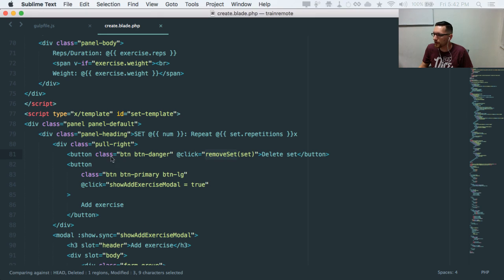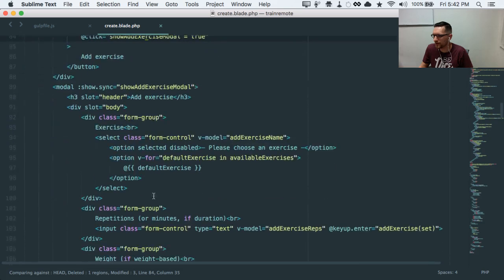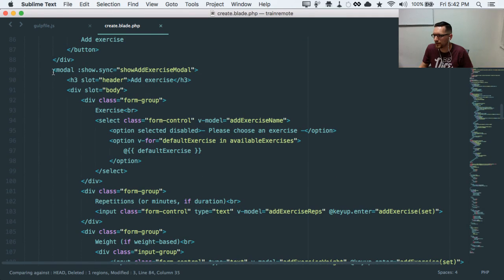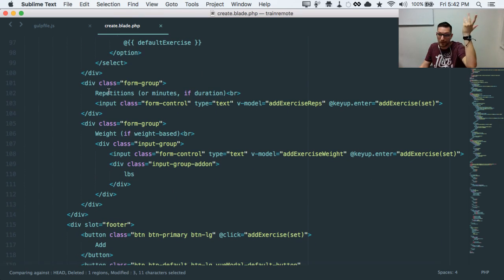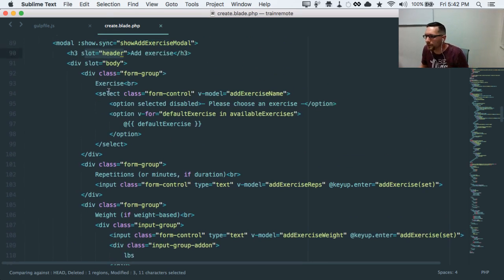Okay. So we've got a button here that says on click, just like above, when you click the add button, show the modal for it, and then we actually define the modal. And this modal is using a normalized kind of modal structure that's the same template for all of them, and it provides slots that you can put content in for the header, the body, and the footer. And this is something I got off the Vue.js website because I was like, hey, I need a modal, and they're like, hey, we have one.